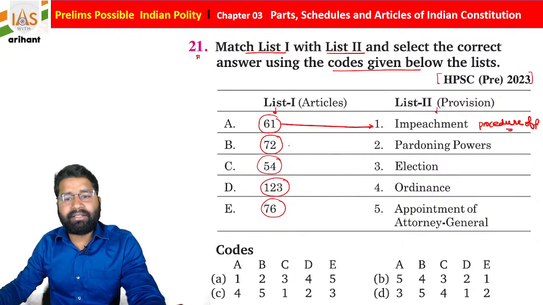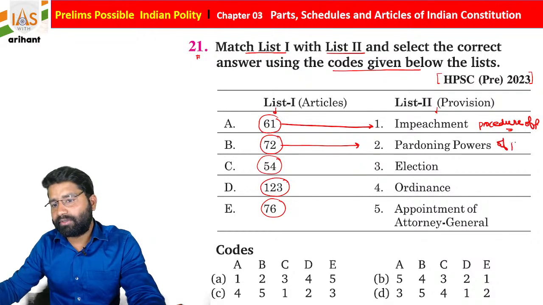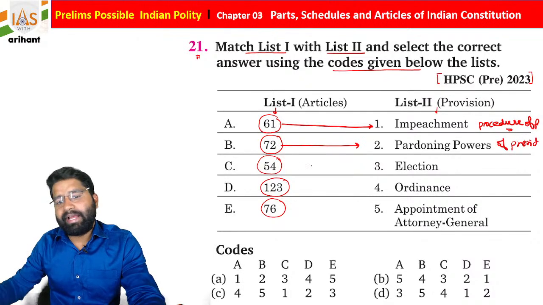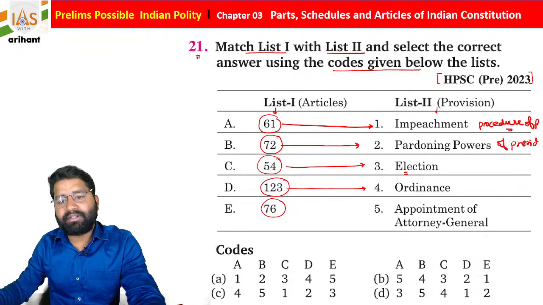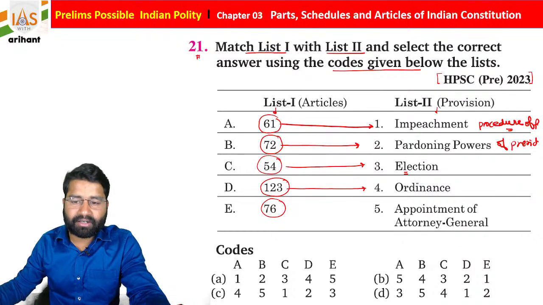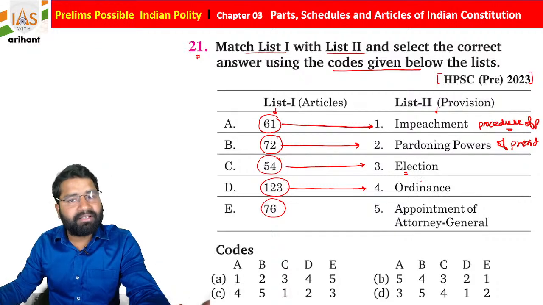Article 72 is about the pardoning power of the President. Election of the President is mentioned under Article 54 of the Indian Constitution. Ordinance power: let's suppose Parliament is not in session and an urgent law is required.